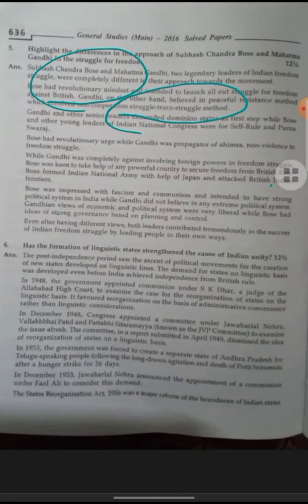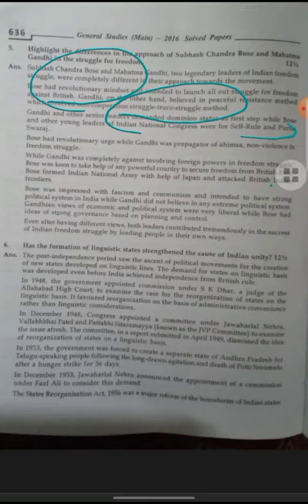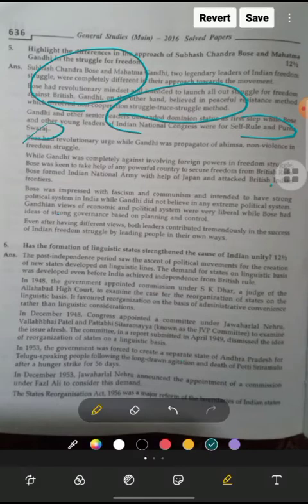Gandhi and other senior leaders demanded dominion status as the first stage, while Bose and other young leaders of the Indian National Congress were for self-rule and Purna Swaraj. So what Bose wanted was Purna Swaraj and self-rule. But Gandhi had true faith in British rule.